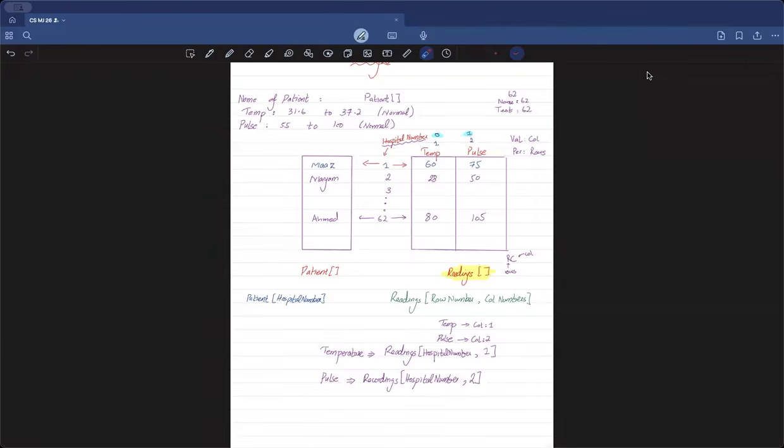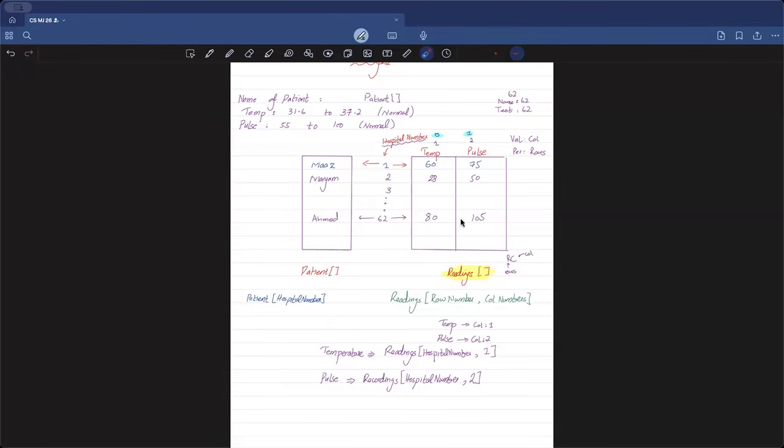Sir, can we call the columns temperature and pulse? No. Your computer does not understand whether this is the temperature, this is the pulse. Your computer doesn't know whether I am Mars or Mohit or whoever. For your computer, it's always zeros and ones. So whenever you want to give a command to the computer, you need to say, go to column number 1, go to column number 2. Your computer doesn't know that it's going to store the temperature values or the pulse values. There are just numerical values inside them.